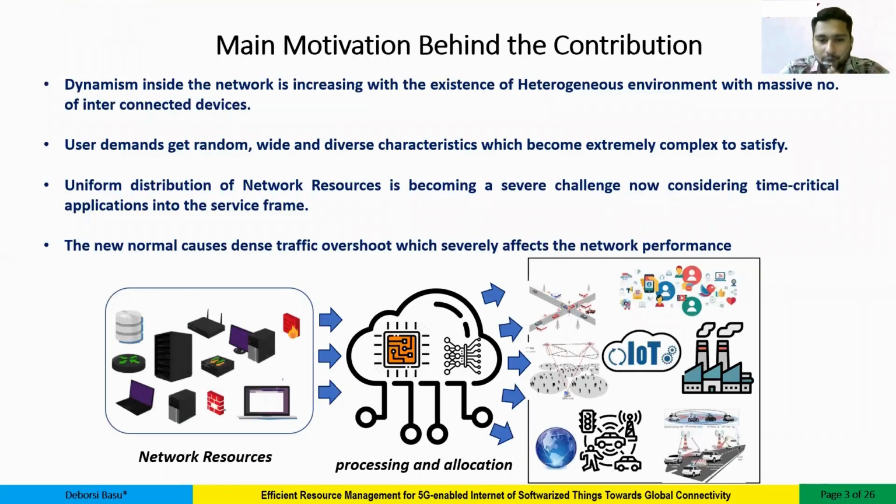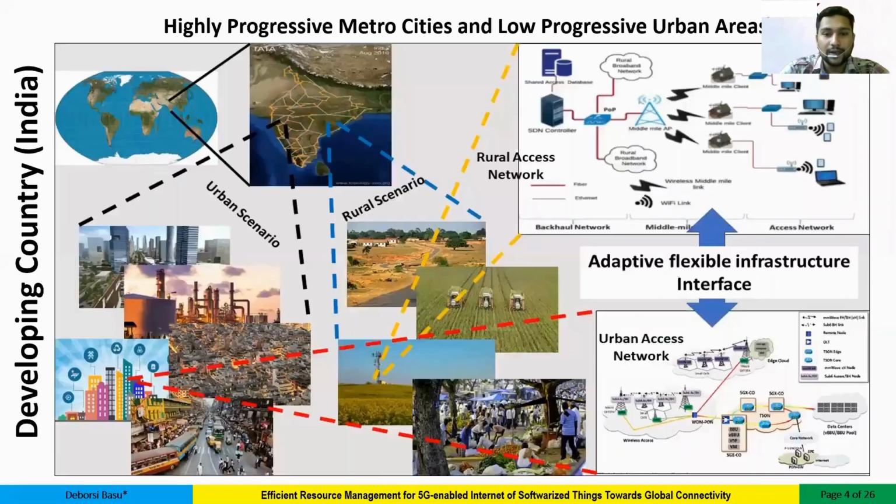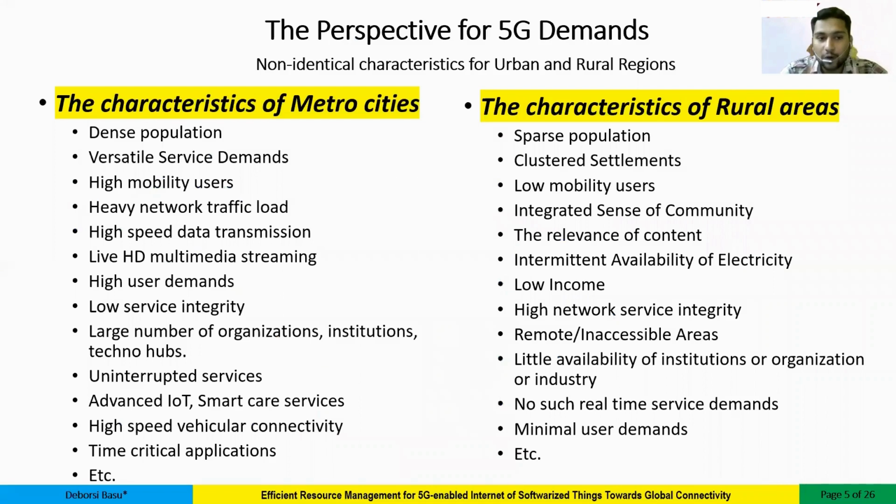As we all know, due to rapid digitization as the new normal due to COVID-19, everything is moving online. That causes a huge network traffic overshoot and a huge load over the network. Obviously, with a limited number of network resources, it's very difficult to provide unlimited services to the user. So this area especially motivates us to contribute towards this field. As we all know, developing countries like India show a very strong discrimination between metro and rural cities, which shows a very severe difference in the traffic characteristics.